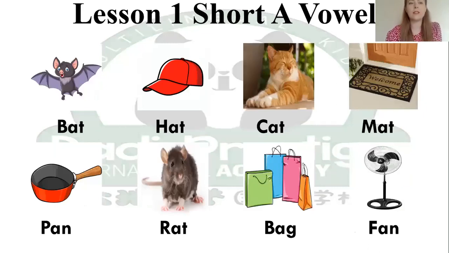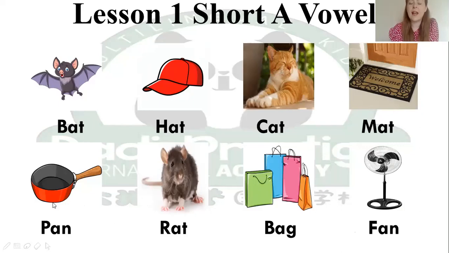Some words, like I said, that we have for the ah sound are bat, and here we have the animal bat. Next, we have a hat. Another one is cat. Next one we have is mat.